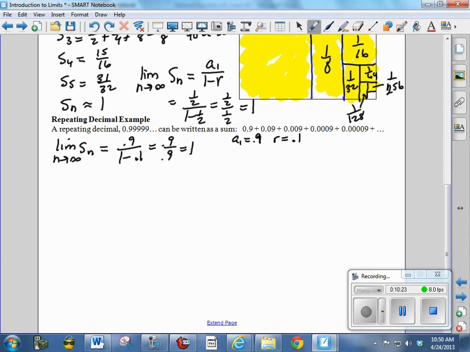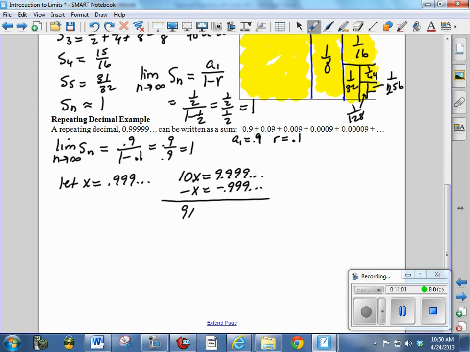So let's look at another way of looking at this. What if we said let x equal 0.999 repeating? Then 10x would equal 9.999 repeating. And if we subtracted x from that, that would be the same as subtracting 0.999. So if I subtract x equals 0.9999 repeating from both sides of the equation, on the left-hand side of the equation I get 9x. On the right-hand side of the equation, all the 0.9 repeating part subtracts out, I just get 9. So once again I get that x equals 1.